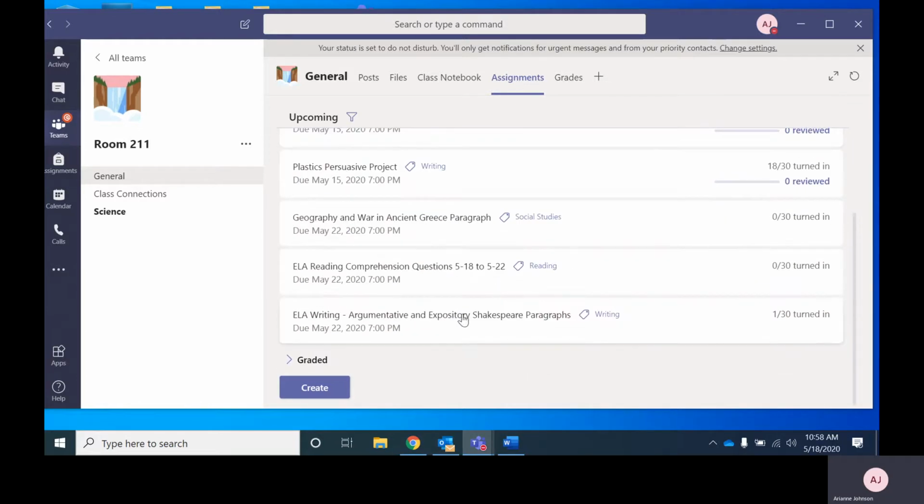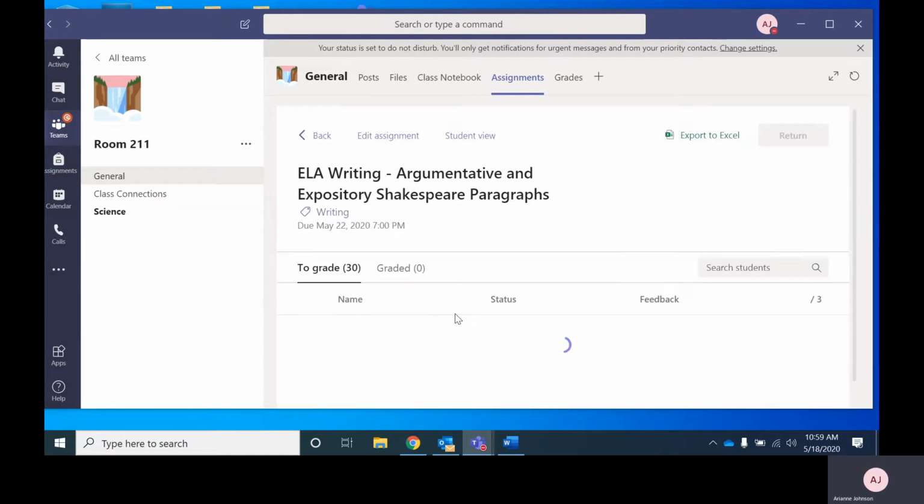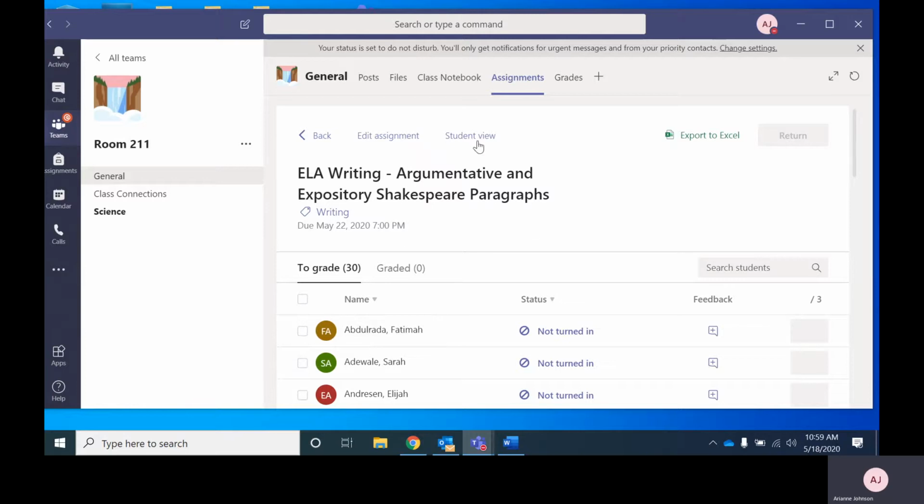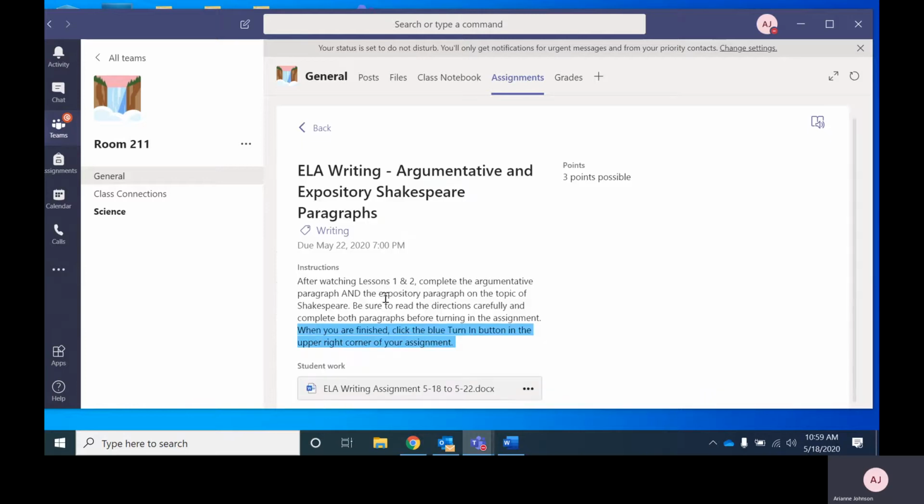Okay, so scroll down and we see ELA writing, argumentative, and expository Shakespeare paragraphs. This is another one of those situations where on the weekly calendar, it's broken into 2 assignments, but when you go into Teams, it's just going to be one document. This is the same as the formal versus informal letters that you guys completed a few weeks ago. So I want to make sure that that's clear, that on the weekly calendar, it's broken into 2 assignments, but on Teams, it's actually just one document. So let me show you guys what that looks like.